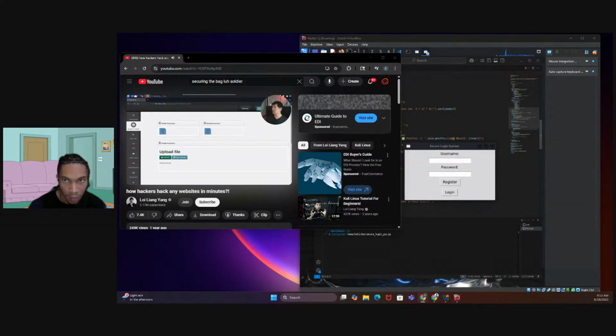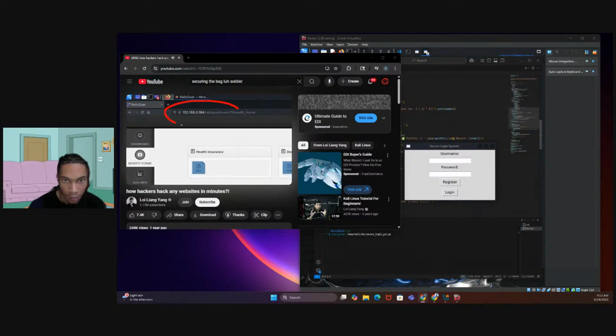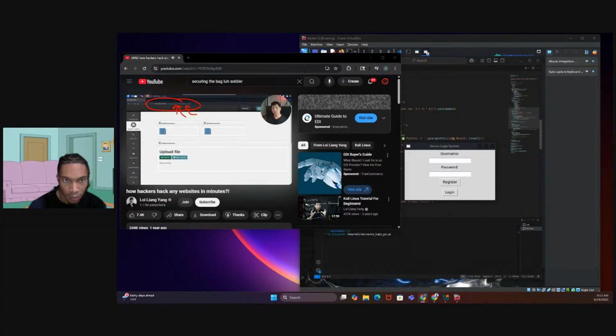So of course, you can see right here in this case, we have something pretty interesting already. If you see right here, we have the following URL. In the URL, we have users, we have a number, and then we have another page here called benefit forms. So this reveals a lot of things, because if I was to create another user, would 7 become another digit? The other thing that we're looking out for is we have health insurance as well as dental insurance and the ability to upload a file.